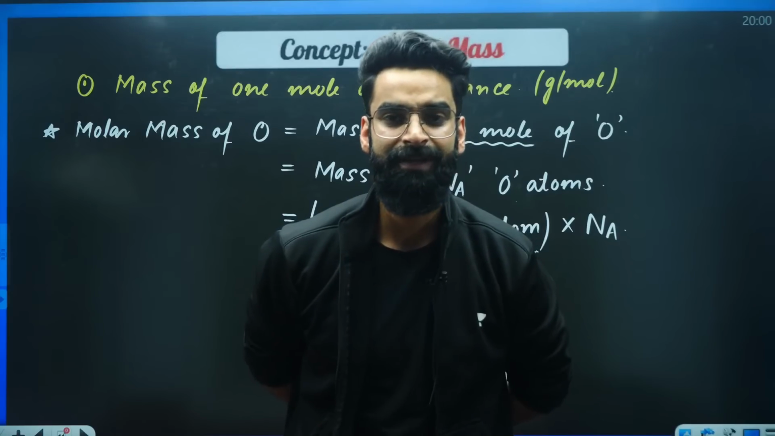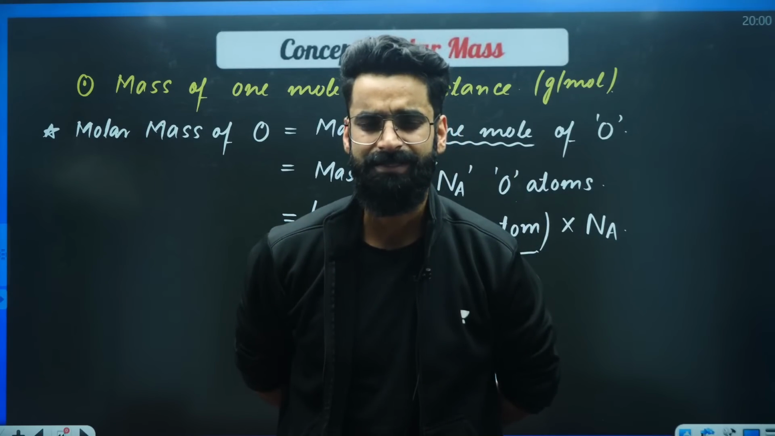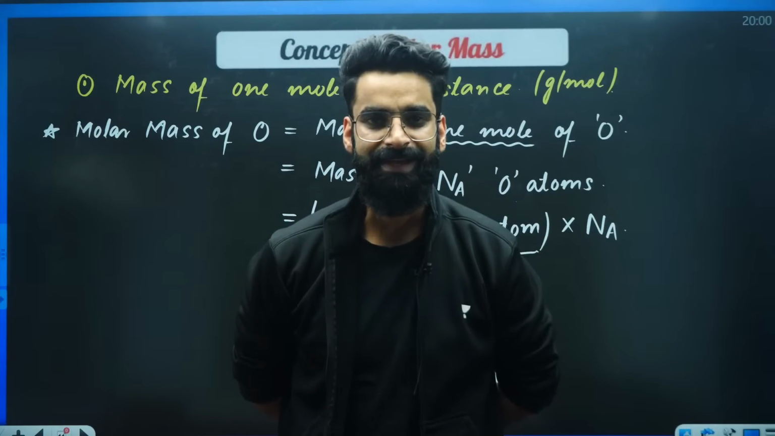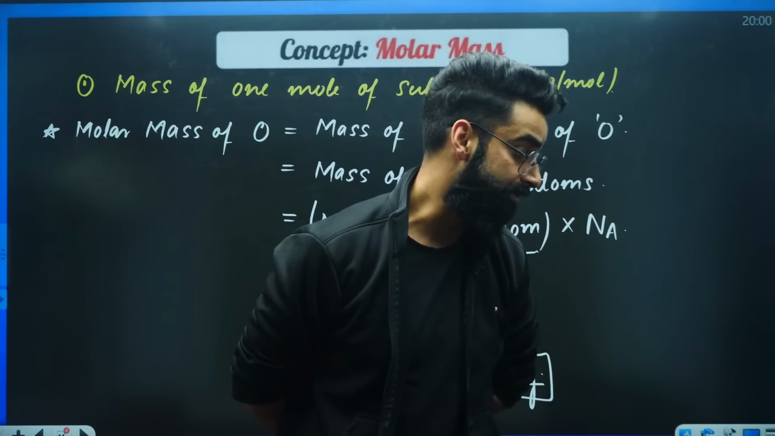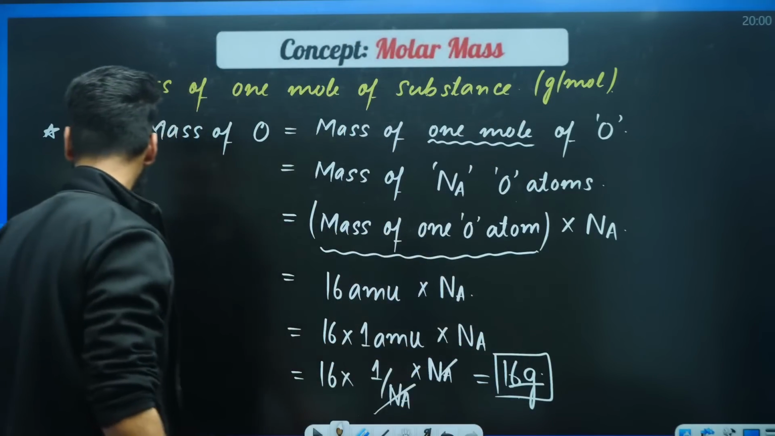Nitrogen. Its atomic mass is 14 AMU. If I ask you what about its molar mass, you will say it's 14 grams, nothing else. Right? I hope it's super clear to you. Let me quickly summarize all these things now.